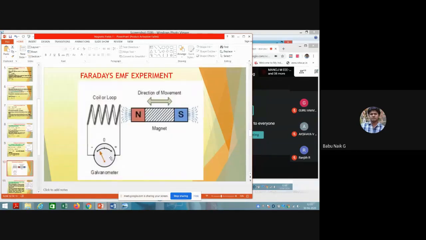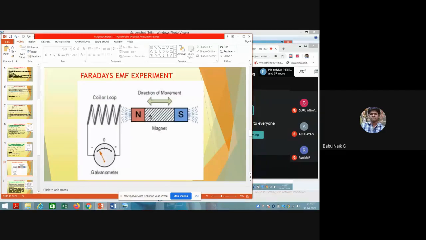So you can see it here, with the same example. Here the experiment has been done. I am going to show one circuit here. This is our closed circuit, a coil or loop, one experiment. In between this circuit, I have connected one galvanometer. Now this is our magnet, with a north pole and a south pole. The flux passes from the north to the south pole.